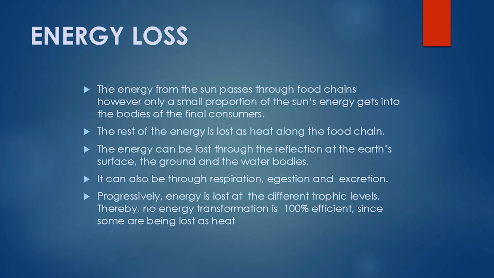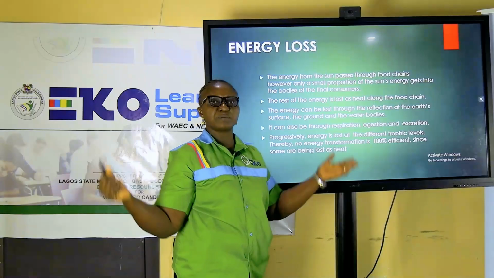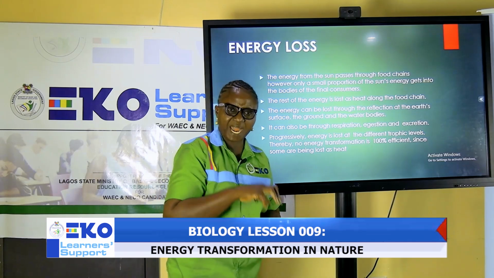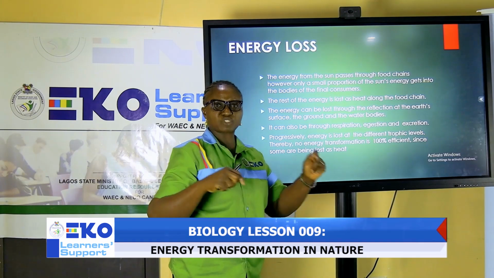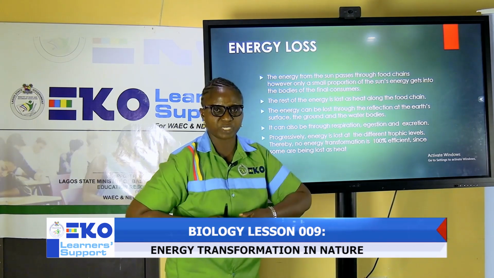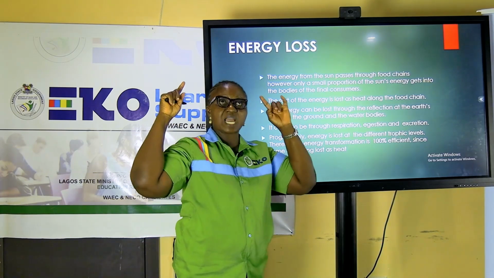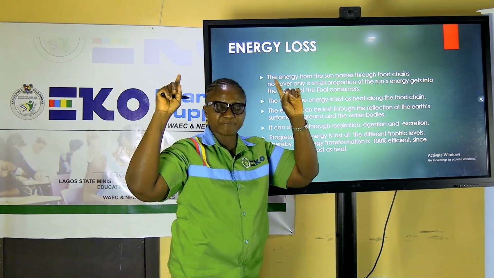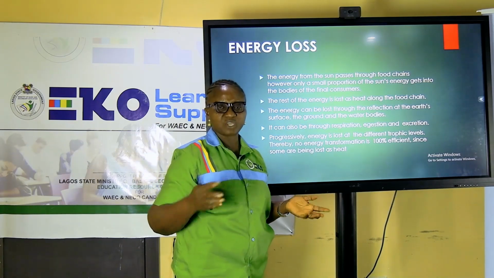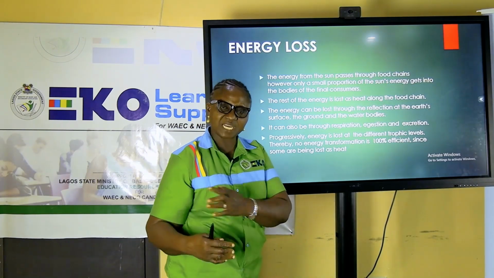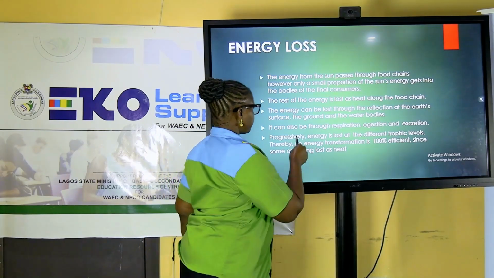The energy can be lost through reflection at the earth's surface, the ground, and the water bodies. Where you see large bodies of water, ocean or sea, the energy that is being radiated, plants are not there to capture it. So the quantum of energy that radiates on those large bodies of water is being lost. And many houses don't have plants on their roofs. So that energy is lost. The quantity that comes from the sun is gradually being thrown out unused.